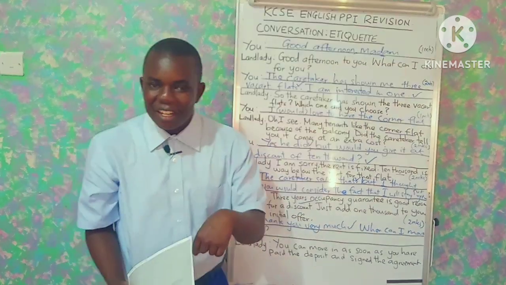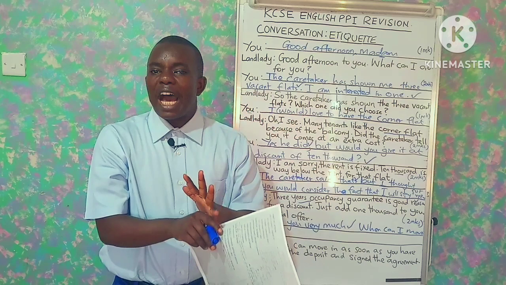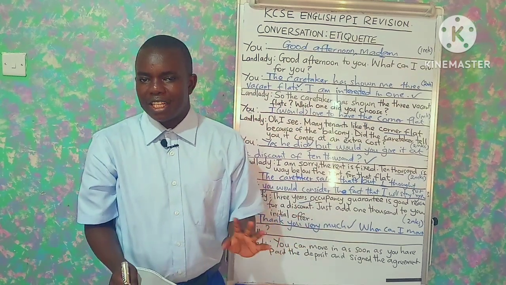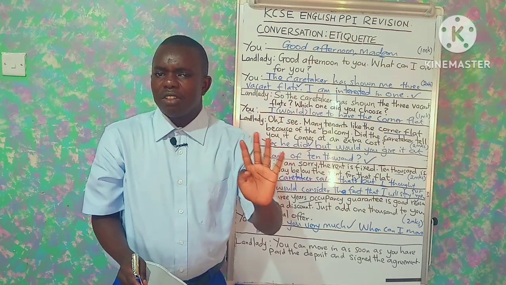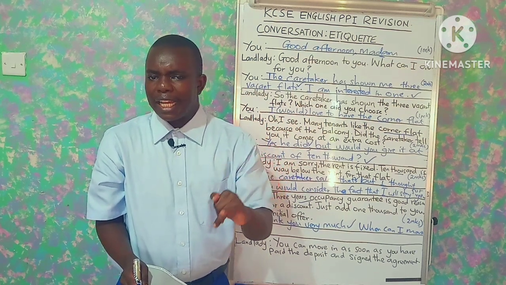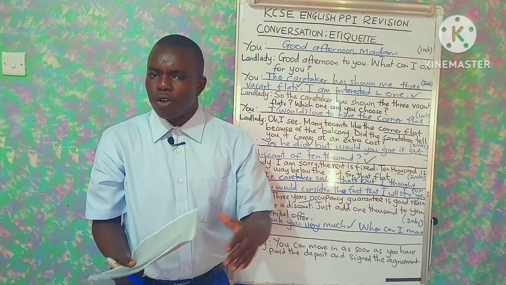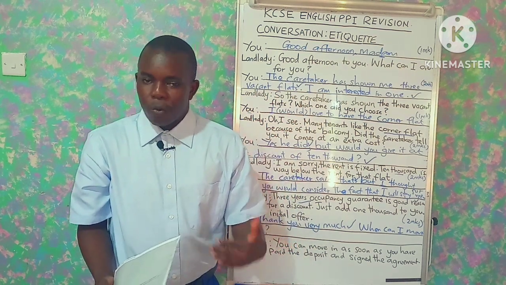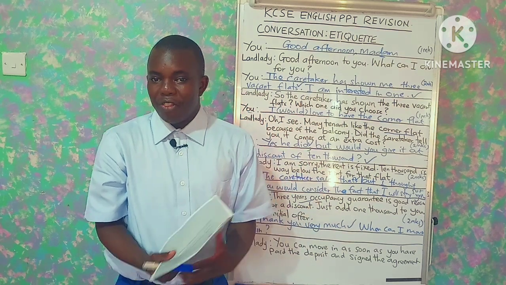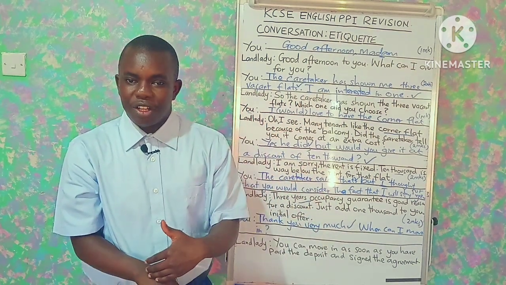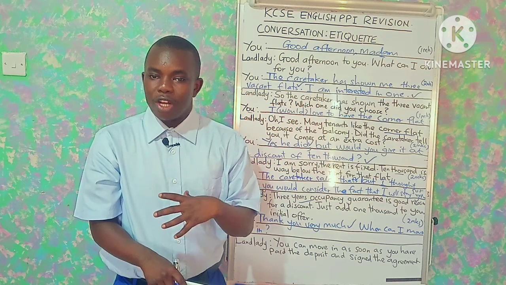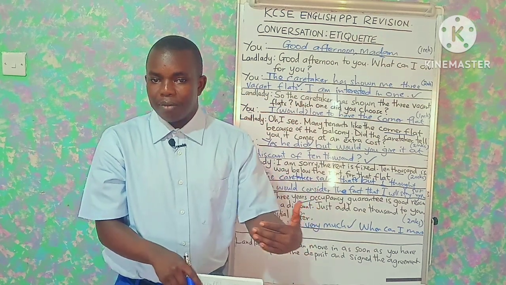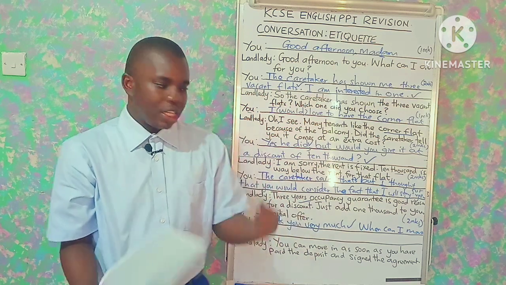So the first point, there are some cardinal rules of etiquette. When someone appreciates a kind gesture, or at the end of a conversation, we should always say thank you. When you want to excuse yourself, then say excuse me. When you want to address someone, if the person is a female, use madam. If it's a male, then use sir.